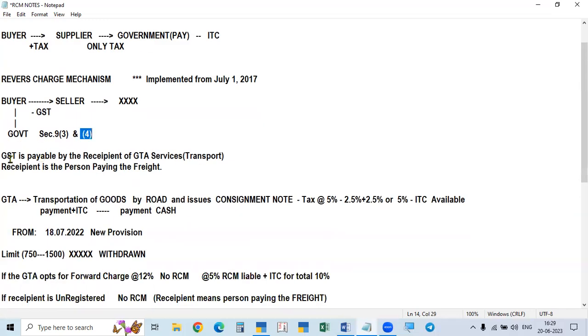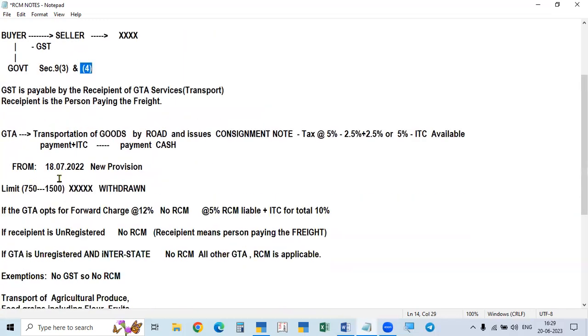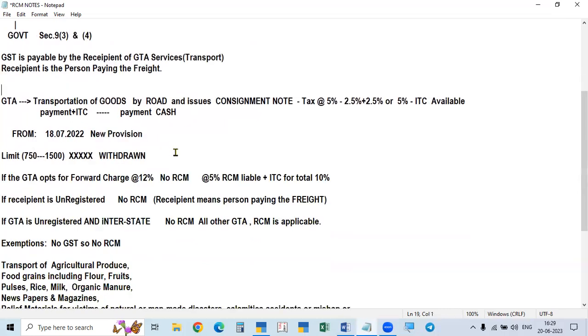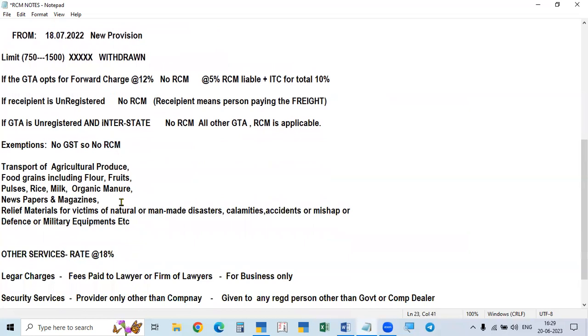So now we take up only the GST. In the GST, there are some provisions, and in some cases the exemptions are given. That is, GST is not applicable. It means the GST itself is exempted, not taxable. That's why no RCM arises. No RCM. Here, if the GTA, one thing, complete exemption is given. Exemption, no GST, no RCM.